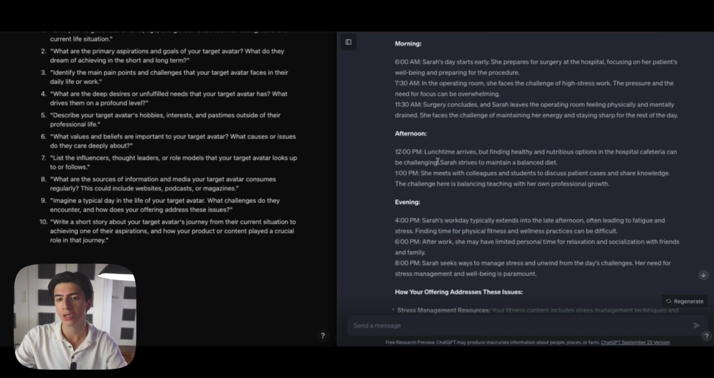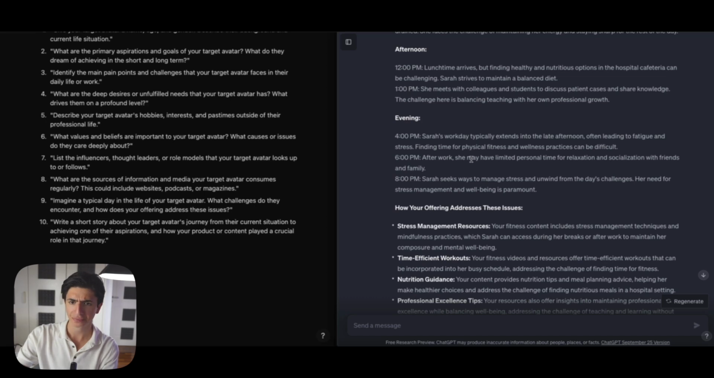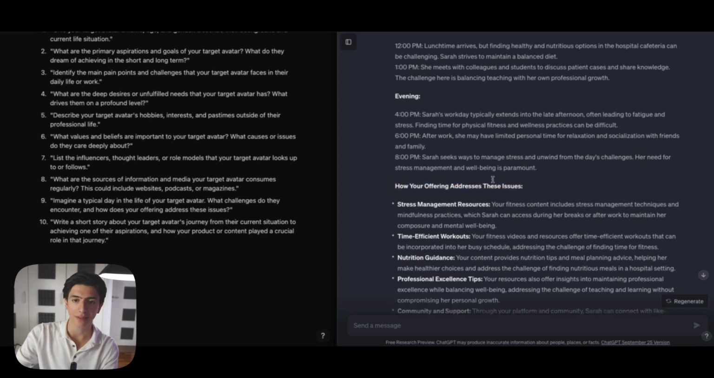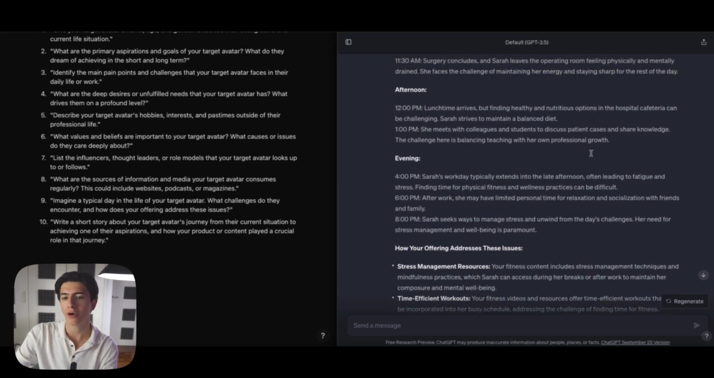In the afternoon, she starts lunch, but finding healthy and nutritious options in the hospital cafeteria can be challenging, right? So she strives to maintain a balanced diet. At 1 p.m., she meets with colleagues and students to discuss patient cases and all that stuff, right? And we know that those surgeons work up until the evening. So how can our offer address the issues that she has along her day, right?